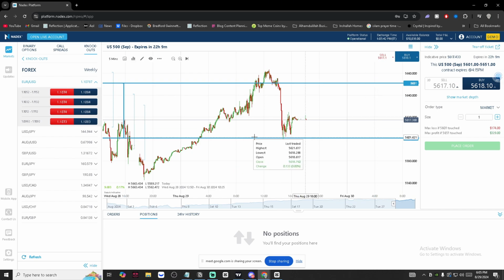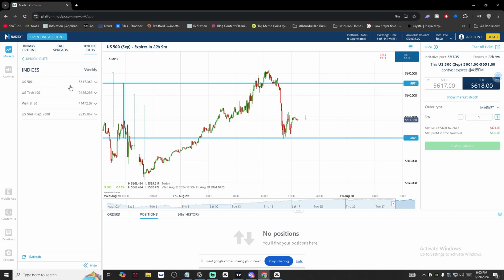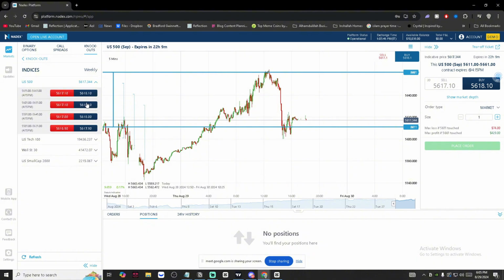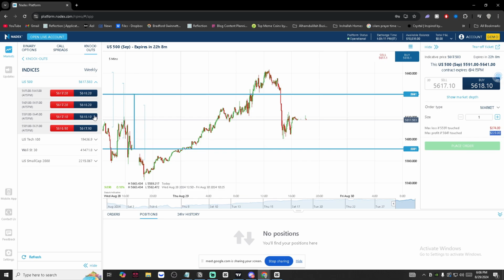If we check out the indices, this is the amount it costs. Let's say you had a decent stop loss. With our entries, we usually play with a pretty tight stop loss, so you lose $76, $77 on this trade. If you have $100, you'd be able to get in this, but if you hit take profit, you'd make $400. It's extremely cool, and your risk to reward is already in place on certain ones. It's very nice.